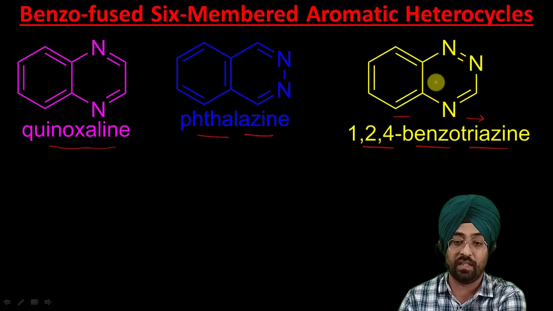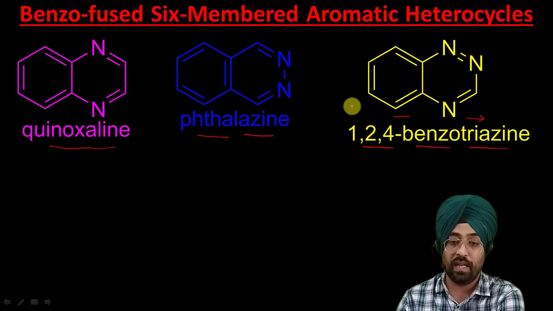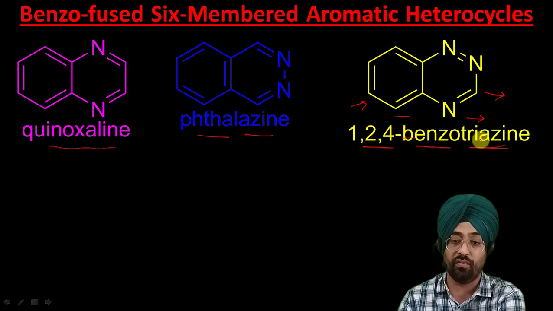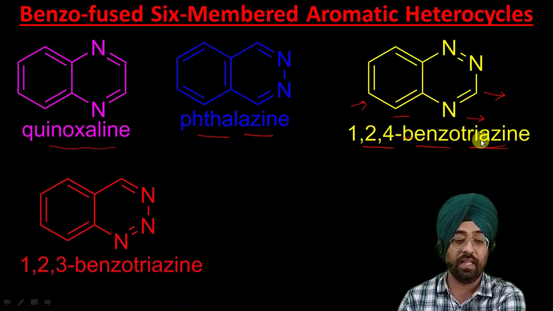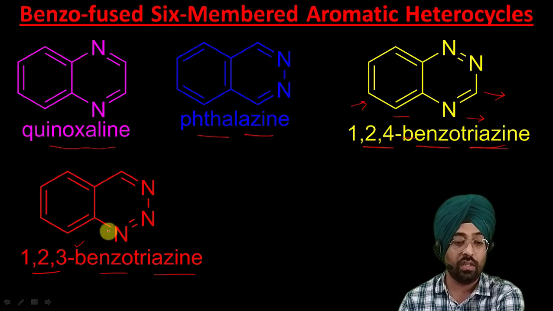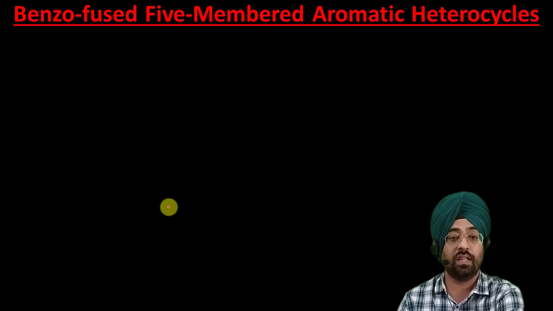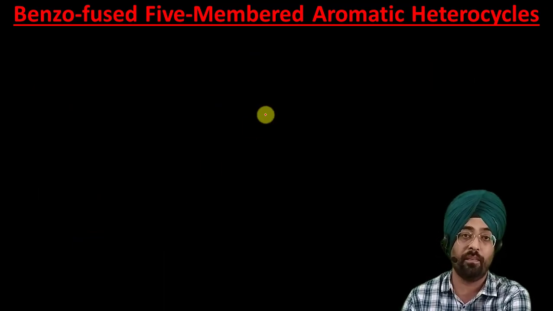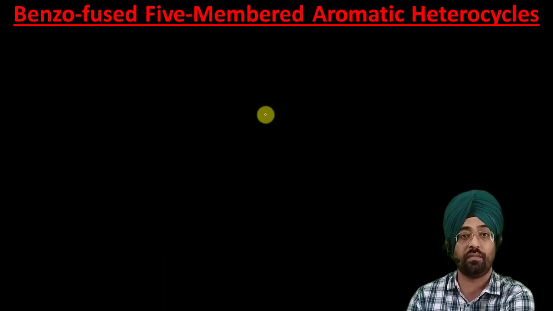The 1,2,4 specifies the positions of heteroatoms, then the benzo prefix, then the name according to the Hantzsch-Widman rule. This is 1,2,3-benzotriazine. So it was 1,2,4, it is 1,2,3. So these were some examples of benzo fused 6-membered aromatic heterocycles.